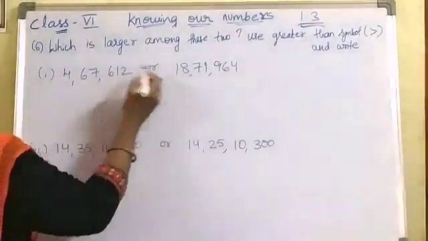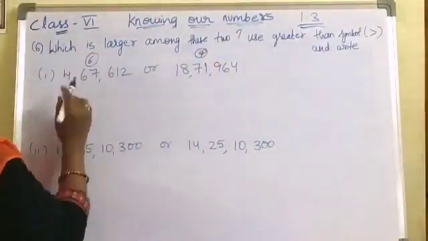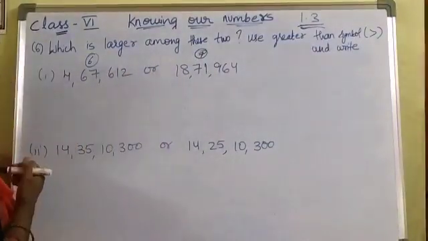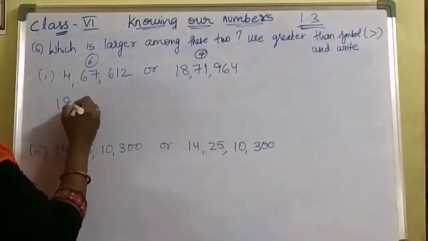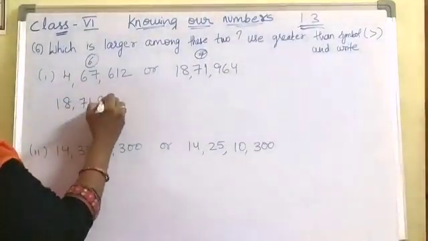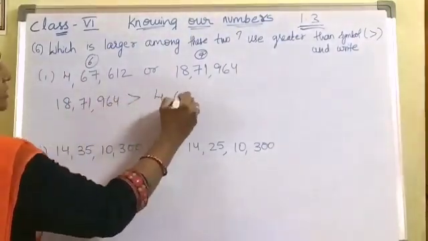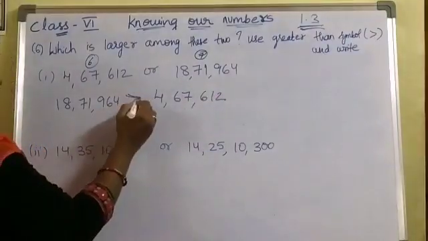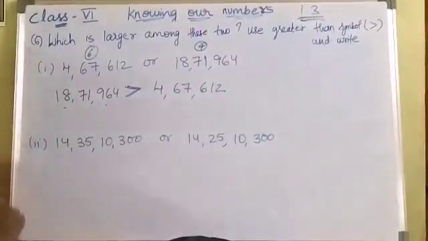So here 7 digits is greater one, isn't it? So here number of digits are different. So here 7 digit number is always greater than 6 digit number. So here 18 lakhs 71,964 is greater than 4 lakhs 67,612. So when to use greater than symbol, always you write bigger number on the left side.